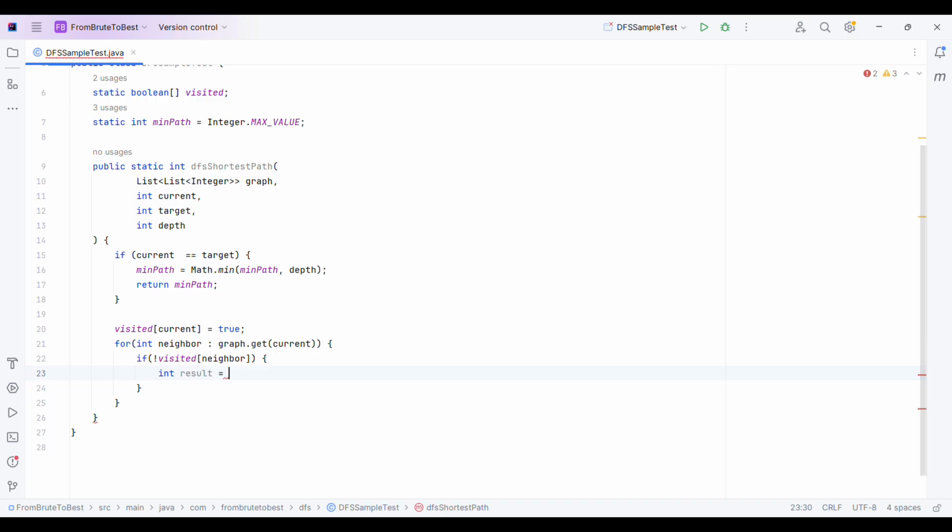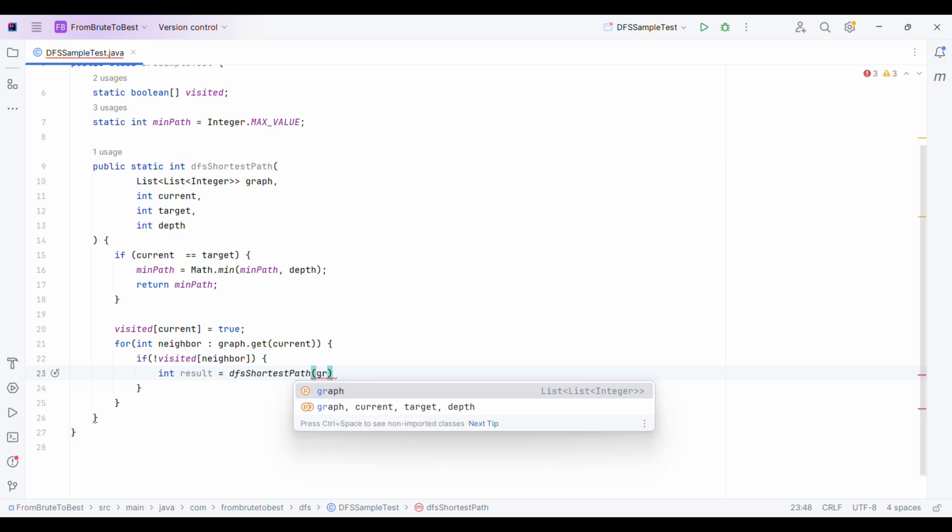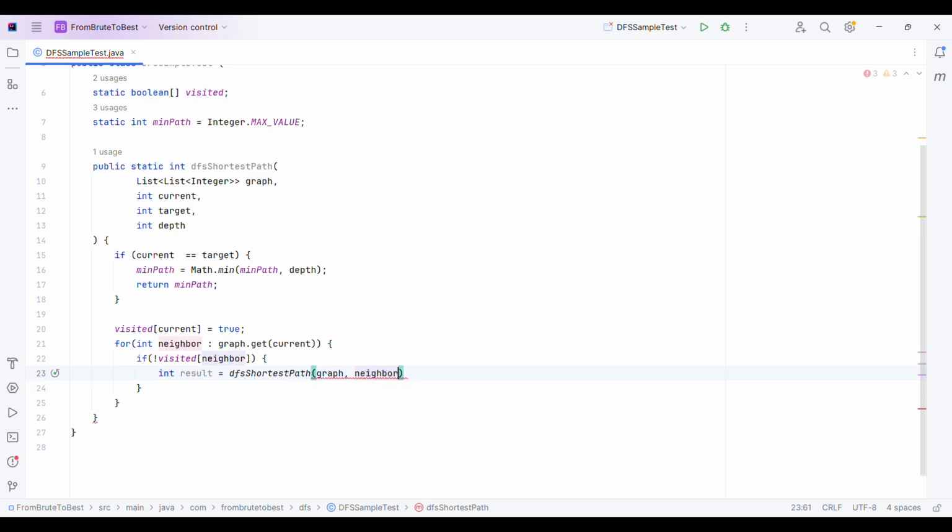Result will be calling the DFS function again with the graph, current will be neighbor, target will be our existing target, and depth will be current depth plus 1. And I will check if result is not equal to -1. That means if it finds any minimum path, I will simply return the result.